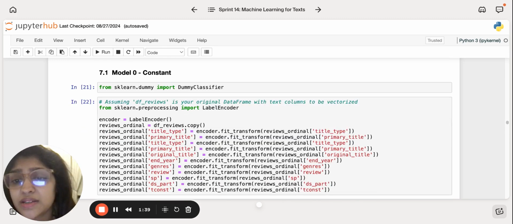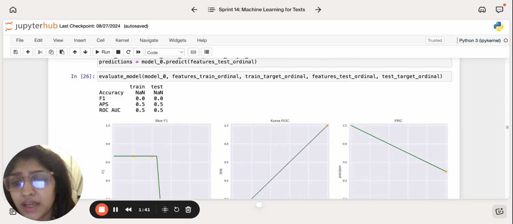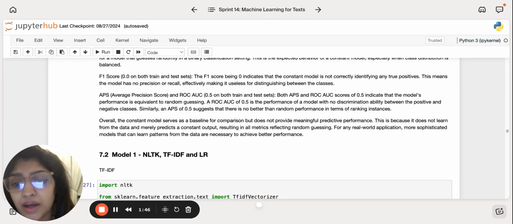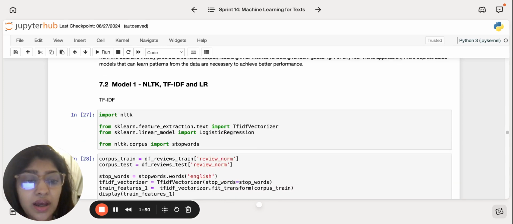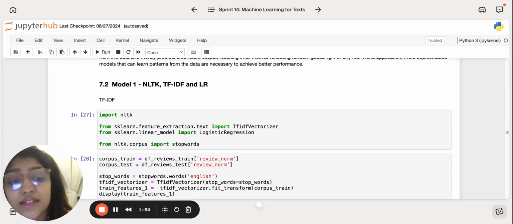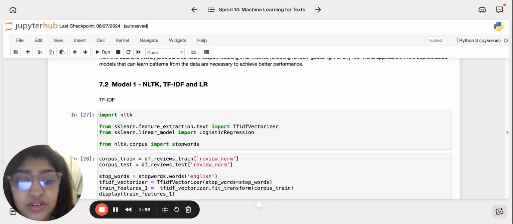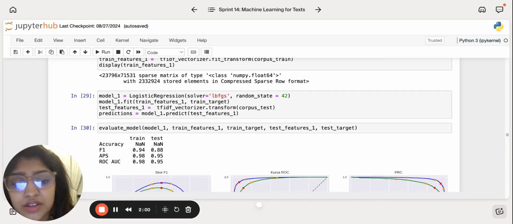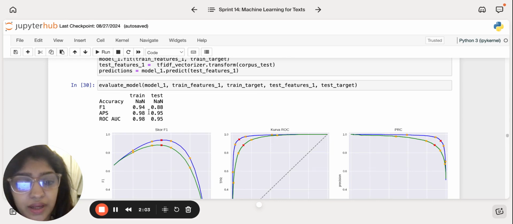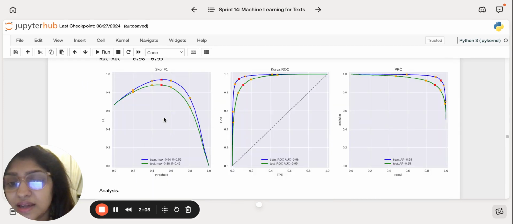So my first model is my constant model, where my F1 was 0.0. I then proceeded with the NLTK, TF-IDF, and logistic regression. For this one, I used NLTK for pre-processing, TF-IDF for feature extraction, and logistic regression for classification. It achieved an F1 score of 0.94 on the training set and 0.88 on the test set.